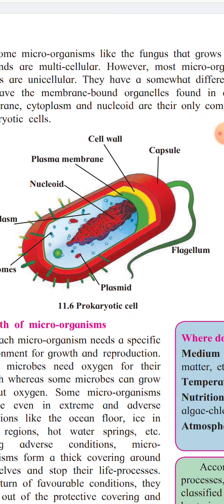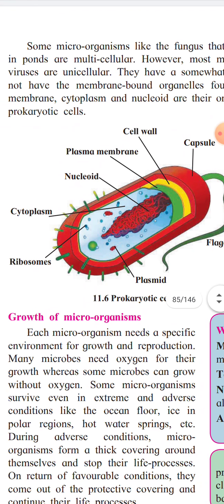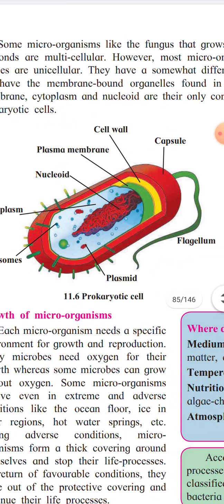Flagellum is for the movement of such cells. If they want to move from one place to another, the flagellum helps with movement. In such a cell, the plasma membrane, cytoplasm, and nucleoid are the only components. Here, what is absent? Absence of membrane-bound organelles. Understood?